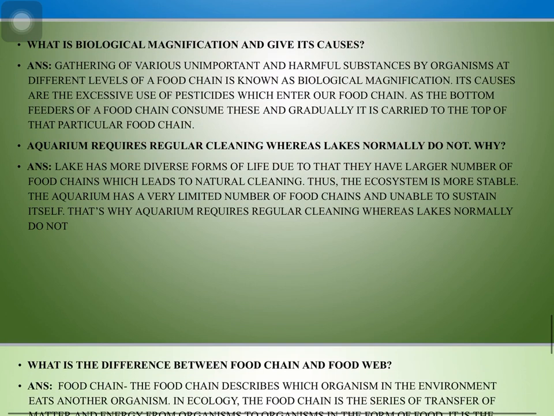What is biological magnification? Illustrate with the help of an example. So biological magnification is a question which comes quite often. It refers to the process where toxic substances move up the food chain and become more concentrated at each level. For example, if the water has 0.02 ppm of a harmful chemical, phytoplankton has 0.02, then in fishes it leads to 5, then in birds it is 240 and 1600. So at each trophic level it is increasing.